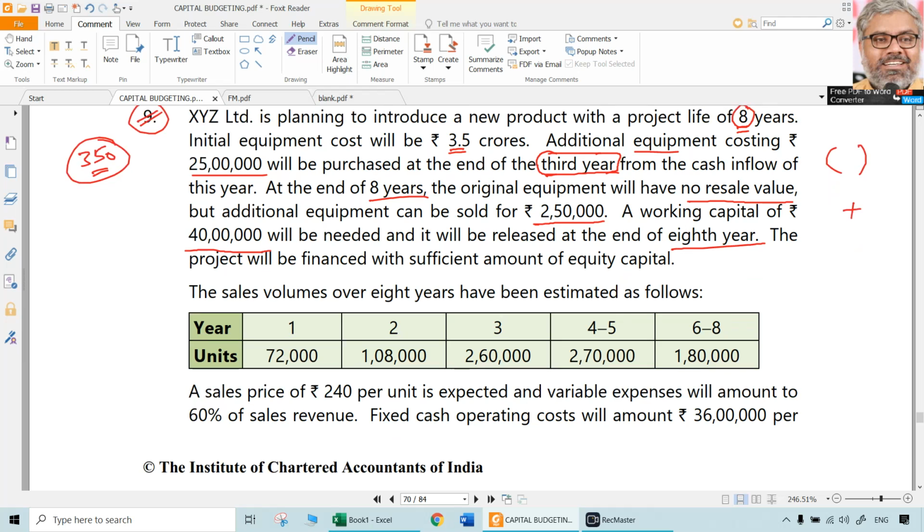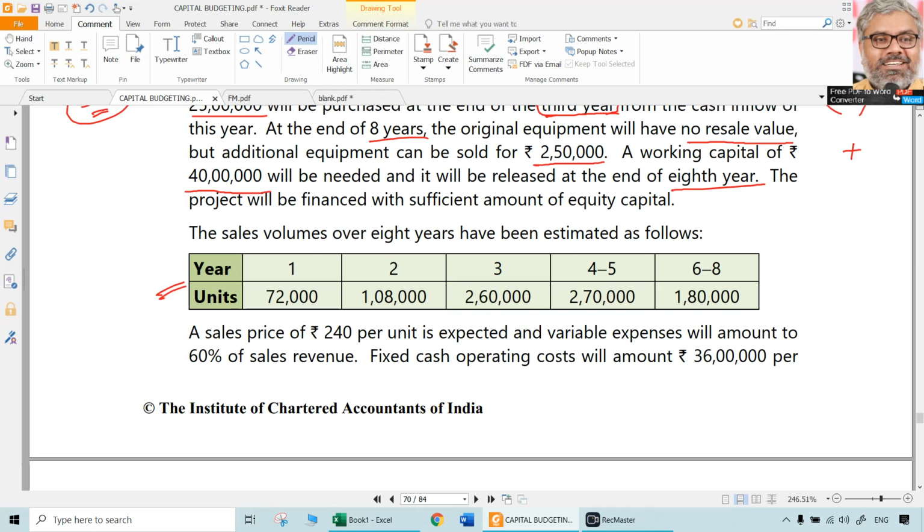The sales volumes over 8 years have been estimated as follows. Sales volumes, these are number of units, 72,000 units, 1,08,000 units, like that. For 3 years they are given separately. 4 to 5 means 4 and 5. Both years number of units will be 2,70,000 each. 6 to 8 means 6, 7 and 8. For all the 3 years number of units is going to be 1,80,000 units.